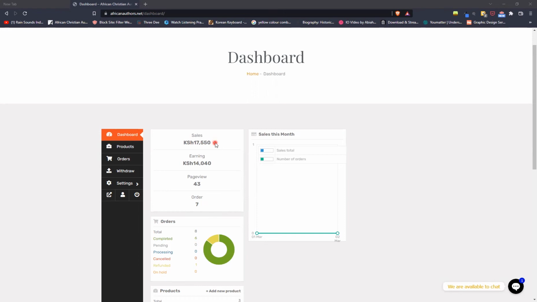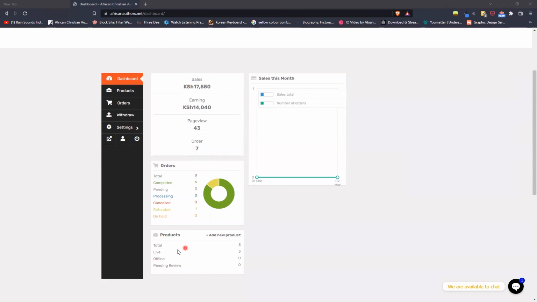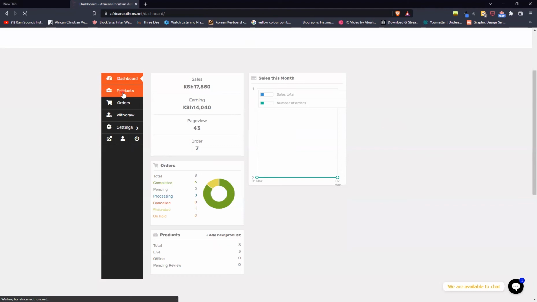Kenya shillings 17,550, and the earning for this particular author is 14,040 shillings. And here at the bottom of the dashboard, you're able to see the number of products. So for the authors with more than one book, all the books will be hosted on the same dashboard. If you have one book, then your total product will be 1. If you have 5 books and you've set up with ACABA by CLC Kenya, you'll be able to see all your books there. And so we can go to the products.